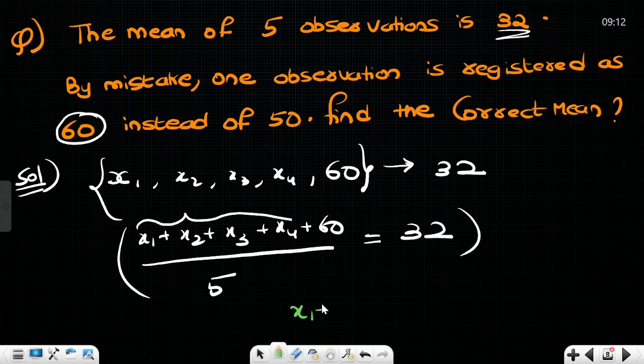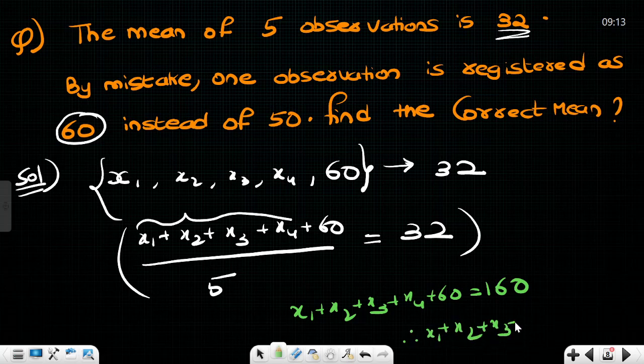So now x1 plus x2 plus x3 plus x4 plus 60 is equal to 5 into 32, that is 160. Therefore x1 plus x2 plus x3 plus x4 is equal to 100.